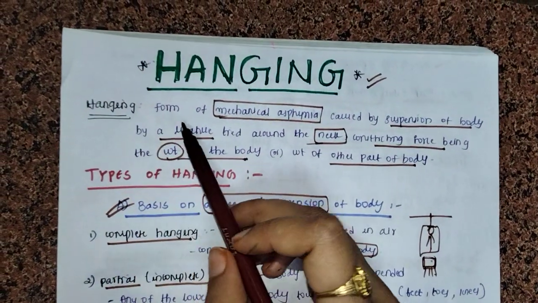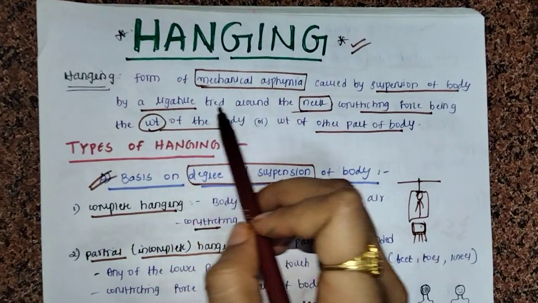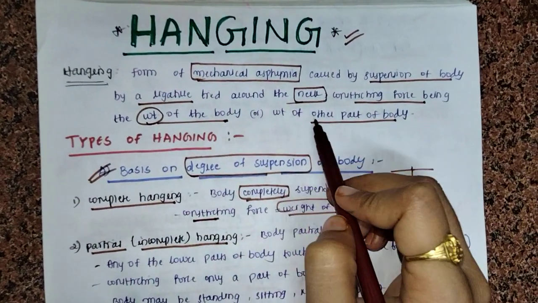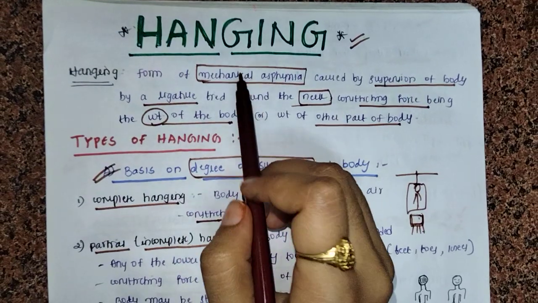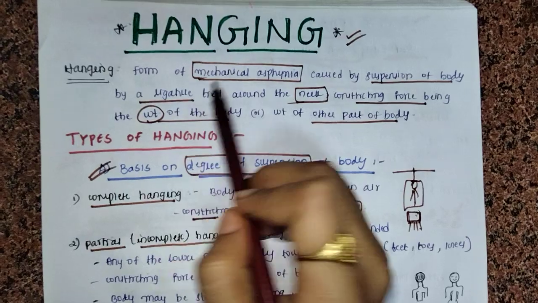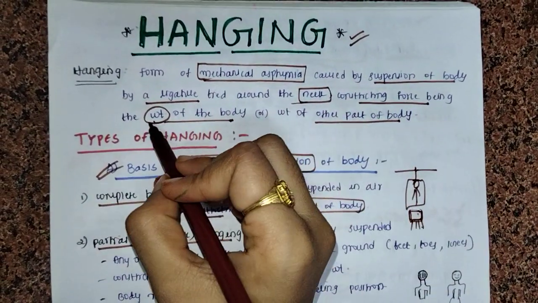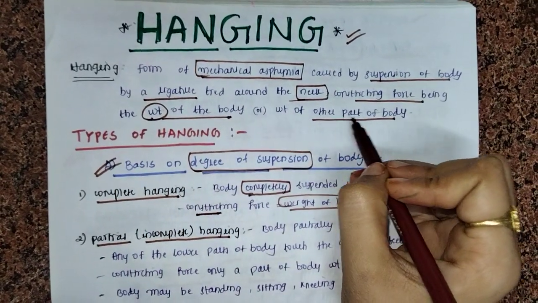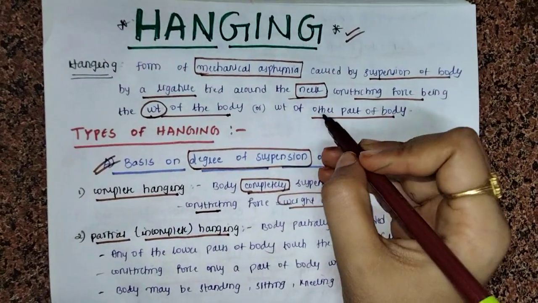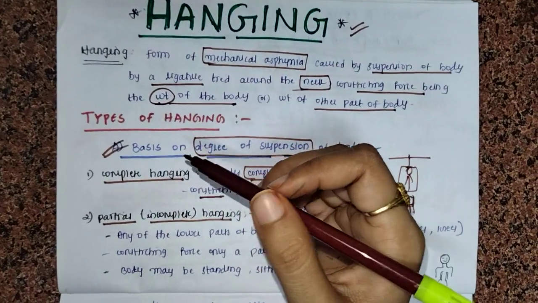So hanging, what is hanging? It is a form of mechanical asphyxia caused by suspension of the body by a ligature tied around the neck, the constricting force being the weight of the body or weight of other part of the body. So hanging is a mechanical asphyxia. How is it caused? Because of a ligature that is tied around the neck. And what is the force? It is a constricting force by the complete weight of the body or weight of other part of the body, meaning any part, it may be leg or toes, anything. So types of hanging, it is divided into 4 types.